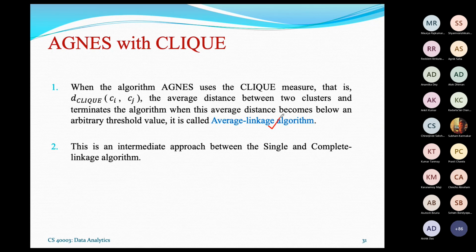So it is actually in between single and complete linkage. That is why clique is a more popular choice for researchers in their applications.